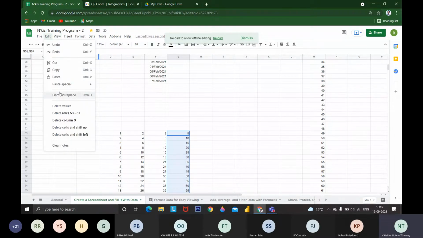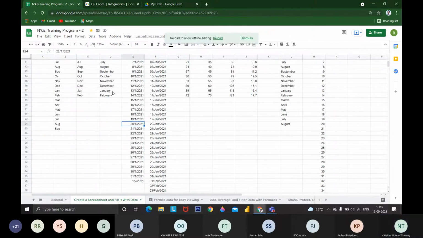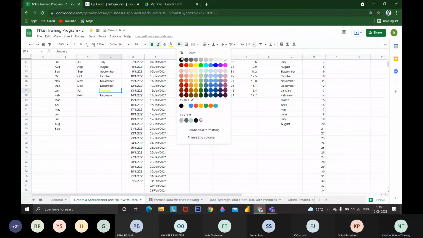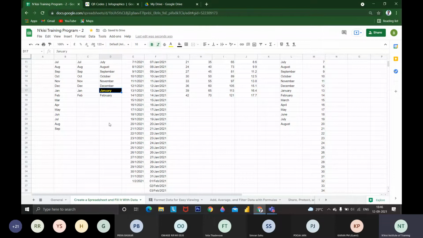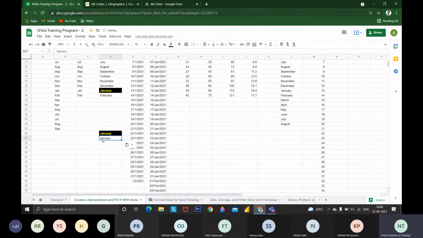After that, I will be seeing paste special. Paste special means if I want to paste only the values. See here, I'm changing some editing options, like bold, italic, color. This is the format I have changed. I'm copying and pasting. If I just press Control C and V, I get this kind of data. But if I use paste values, it will paste just January alone. It will not copy and paste any formats.